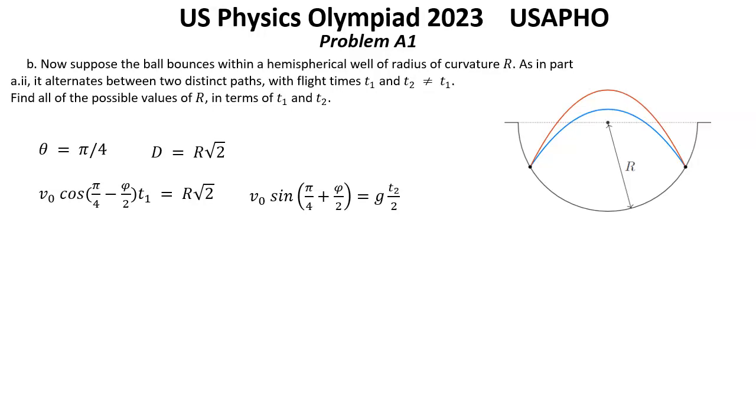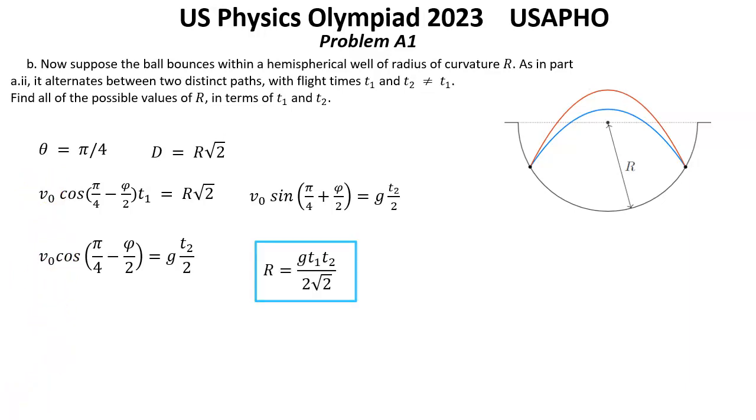Now transform this formula to v0 cosine of pi over 4 minus phi over 2 equal g t2 over 2. We can divide this formula by this formula and finally get the radius r equal g t1 t2 over 2 square root of 2. This is the only possibility for radius, and that was the solution for question B.